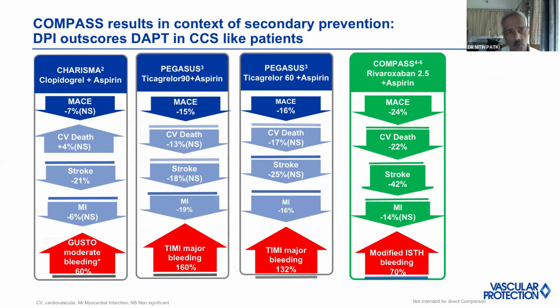Compared to clopidogrel or ticagrelor, with rivaroxaban you have significant reduction in MACE, about 24%, and cardiovascular deaths significantly reduced. MI, I agree with Rahul that there was no significant reduction in MI, but overall the event rates have significantly been reduced. And this does not come at a cost of bleeding over and above clopidogrel. So this bleeding risk is actually on par with clopidogrel in addition to aspirin.